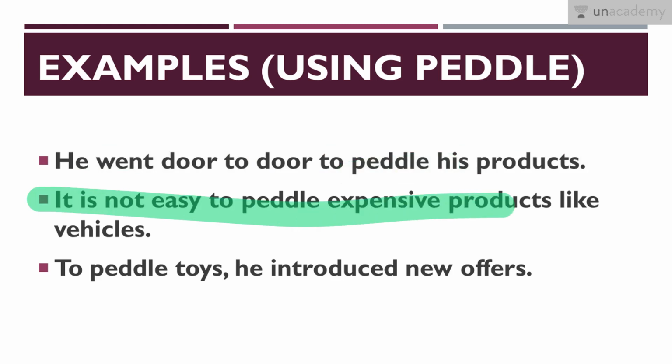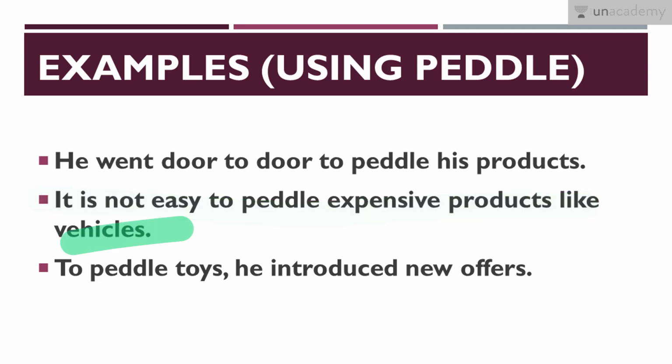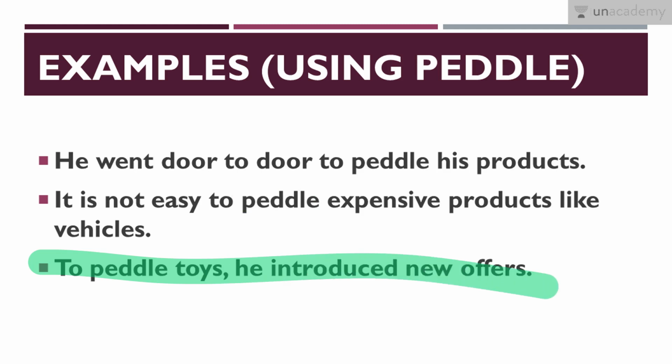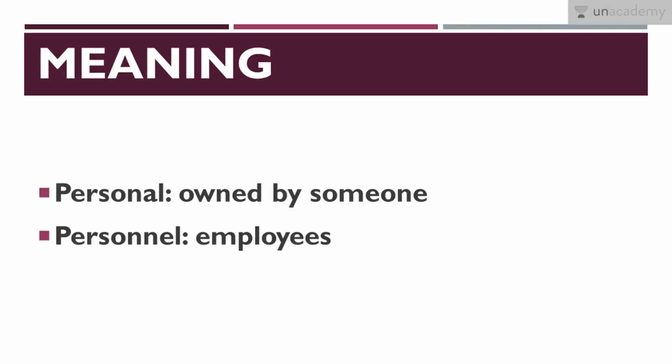Second, it is not easy to peddle expensive products like vehicles. This means it is not easy to sell expensive or costly products like vehicles. Last example is, to peddle toys, he introduced new offers. This means to sell toys, he introduced new offers. So I hope now the difference between both of the pedals is clear to you.